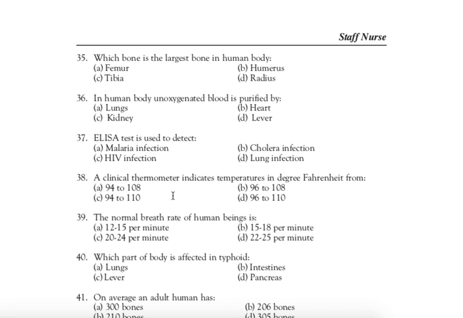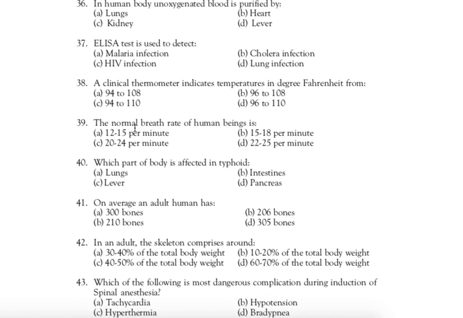Next question, question number 38. A clinical thermometer indicates temperature in degree Fahrenheit from. Correct answer is A. 94 to 108 degree Fahrenheit. And the clinical thermometer indicates temperature in degree Celsius is 35 degrees Celsius to 42 degrees Celsius.